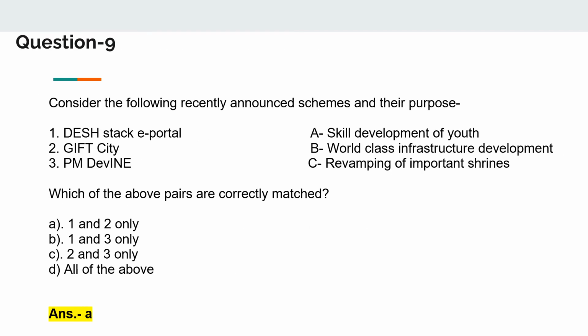Here comes the second last question. Consider the following recently announced schemes and their purpose. The Desh Stack e-portal, Gift City, PM Divine, skill development of youth, world-class infrastructure development, and revamping of important shrines. Which of the above pairs are correctly matched? And the correct answer was A, that is 1 and 2 only. Now let us see why.